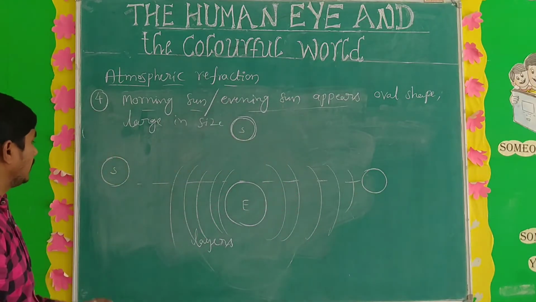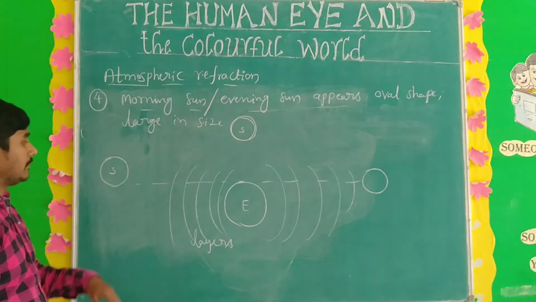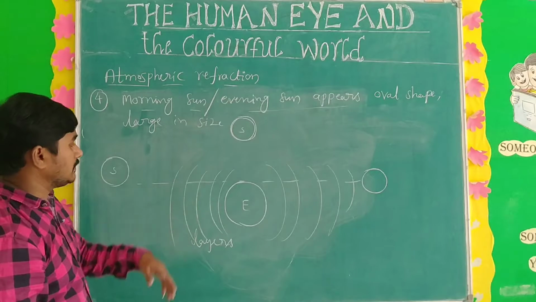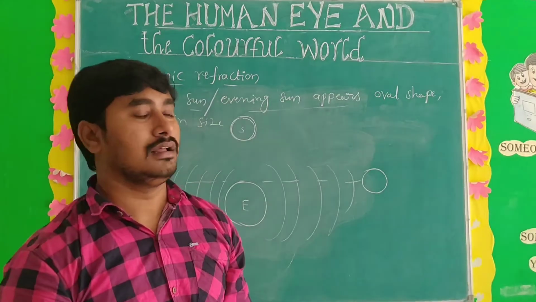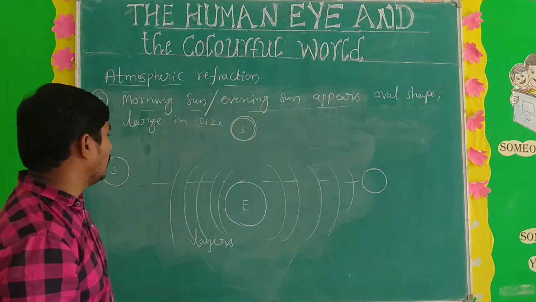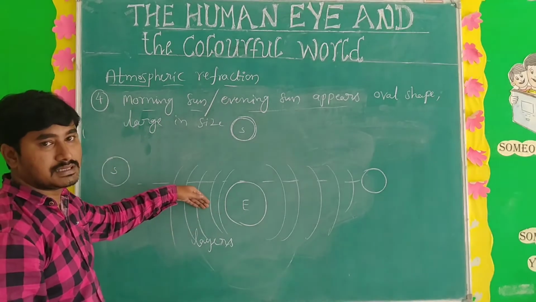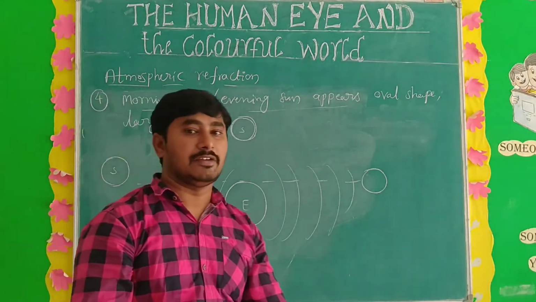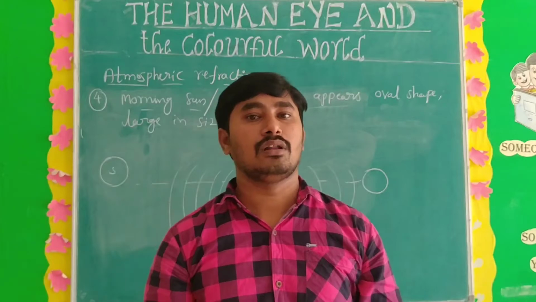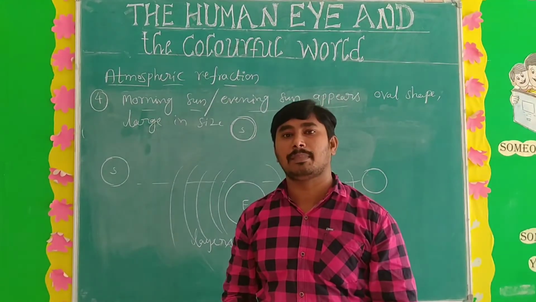In the morning, the rays coming from the sun enter the atmosphere layers. The layers have different densities and different refractive indices. Due to the change of densities, refraction takes place, and more refraction occurs. When more refraction occurs, what happens?